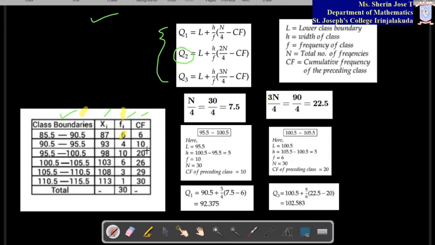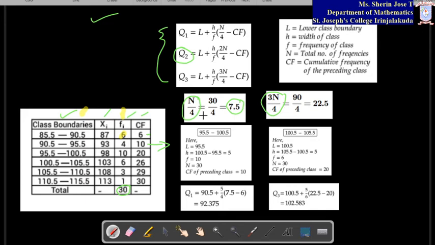Now, to find the first quartile, you have to take the N by 4th entry, and for the third quartile the 3N by 4th entry. So N by 4 means 30 by 4. The total frequency is 30, so 30 by 4 will come 7.5. Where does 7.5 come in the cumulative frequency? Just see, this is 6. 7.5 is more than that, so 6 is less than 7.5, so you will not take that class.